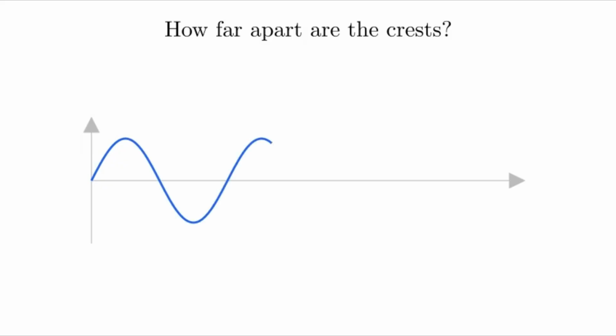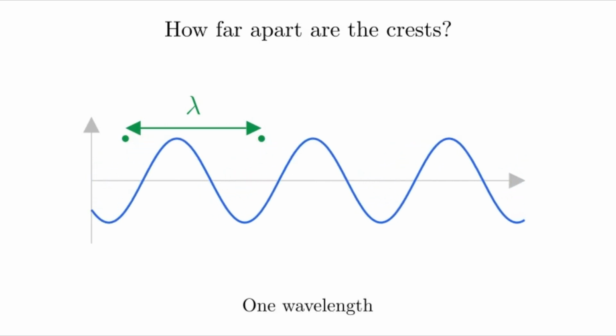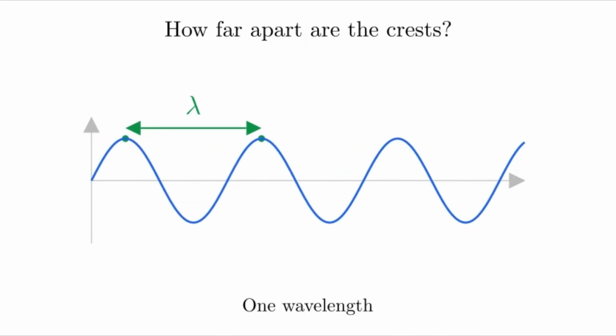Now notice something else. Every crest is evenly spaced. The distance from one crest to the next is called the wavelength. Let's call this distance lambda. Every time one new crest reaches our observer, the wave has moved forward by exactly one wavelength.